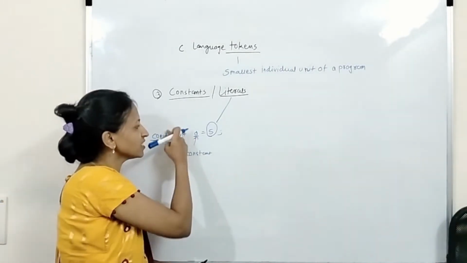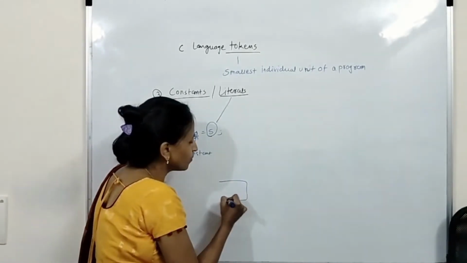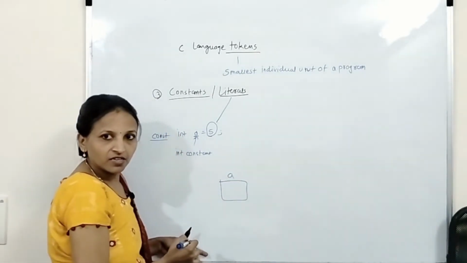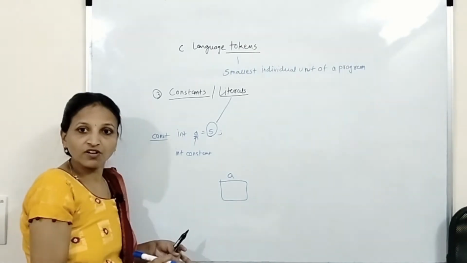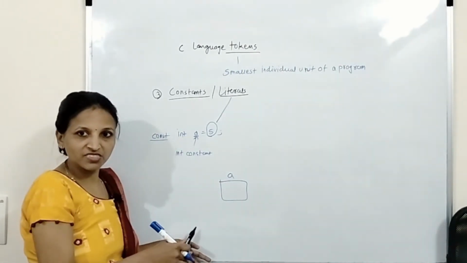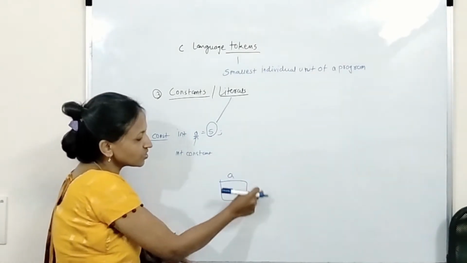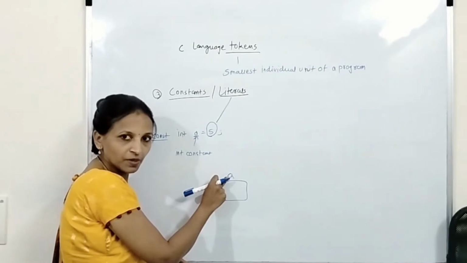Whenever we write int A, what happens? Inside memory, 2 bytes will get reserved, and for that the name A will be given. In this way it will work inside when this instruction is executed. Int A means I am allocating some space and giving one name to that memory.